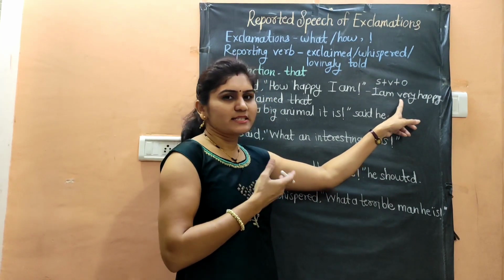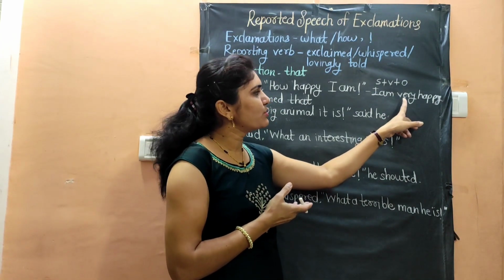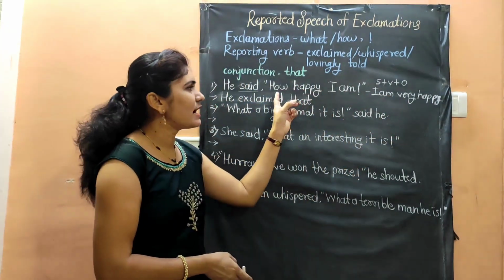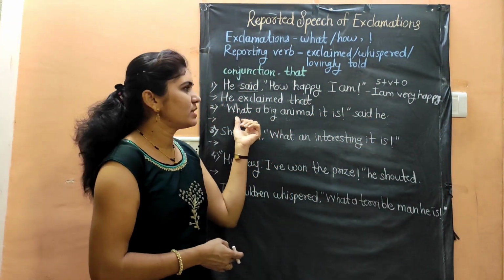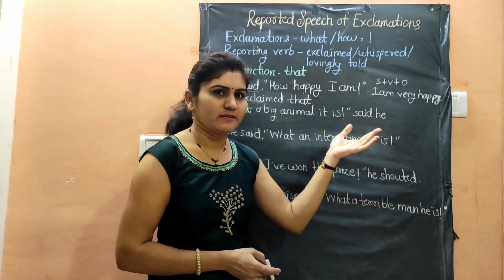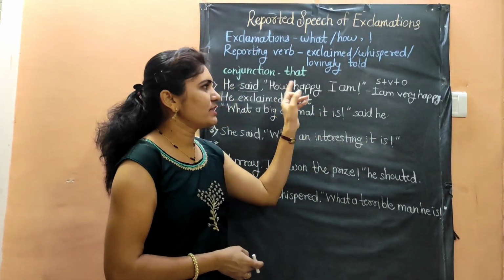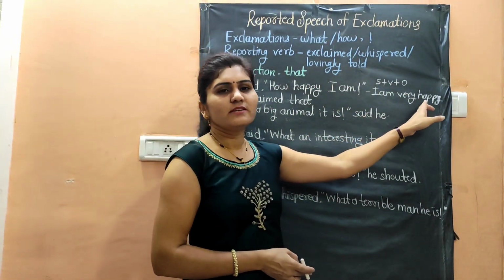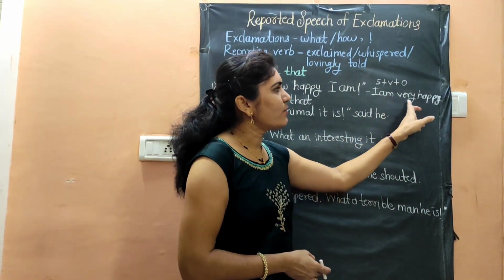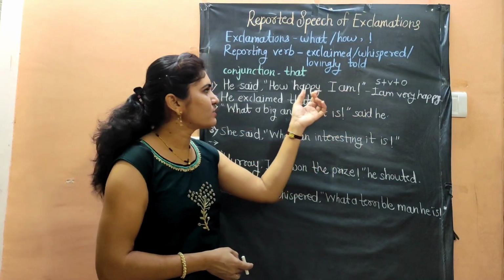Then as it is an exclamation, we will use very. If there is how, we will use very. If there is what, then we will use a very. Here how is given, that's why we have written here very, and then the remaining words. I am very happy. So we have converted